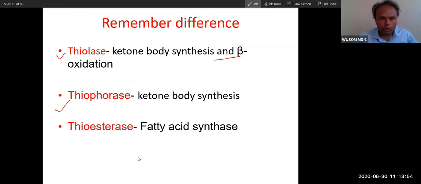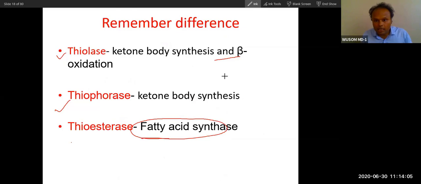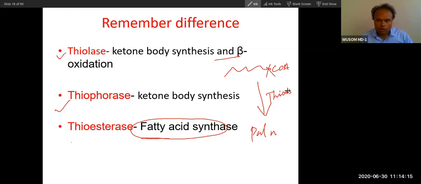Differentiate this thiolase from thiophorase and thioesterase. Thioesterase breaks the fatty acid and is required in fatty acid synthesis. It will release the coenzyme A from palmitoyl coenzyme A to give palmitic acid. So this is thioesterase, the last enzyme in fatty acid synthesis.